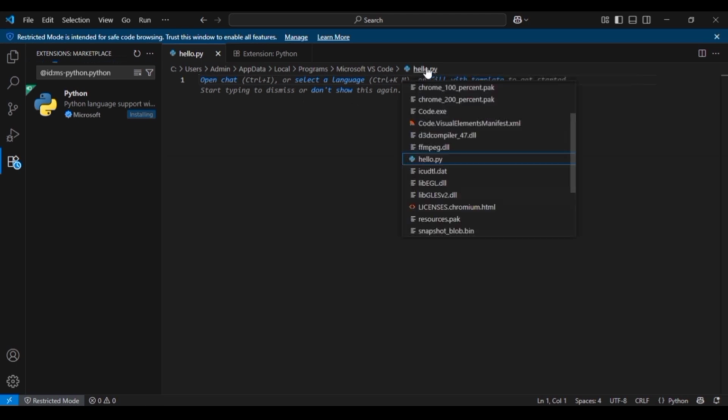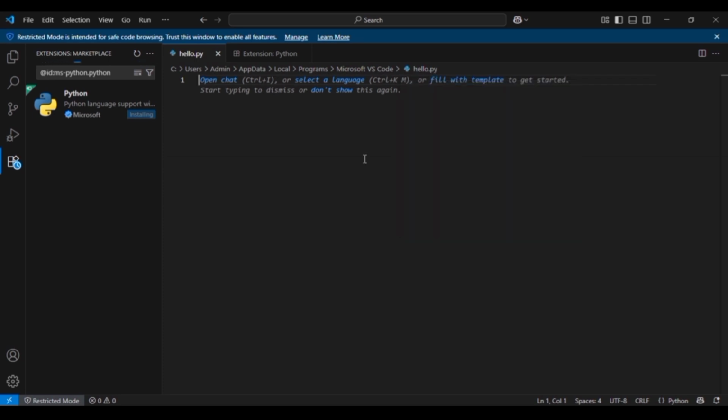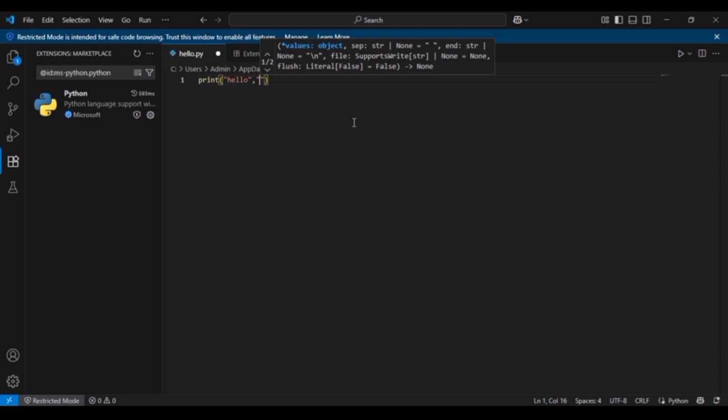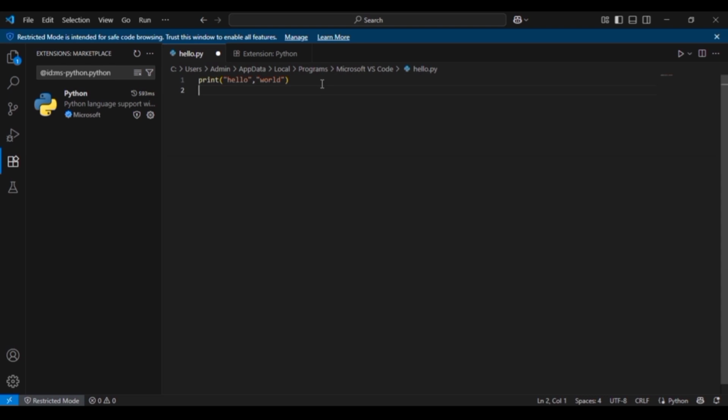Open the file you saved. Here I have named it hello.py. We can write the program here. Our first program is print. Observe that the parentheses are automatically opened and closed. Here I am writing hello world. This is our first program in Python. It may be a long view, because I want to show the entire window at a time. You can follow my words and write the program.